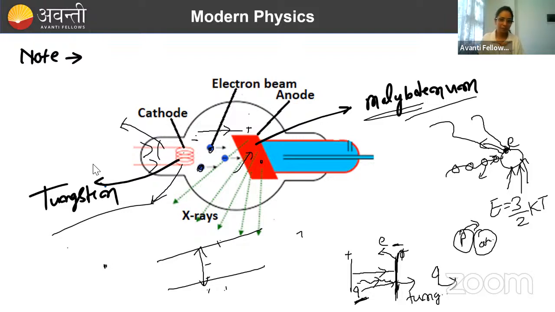Because if it is acting as a hydrogen-like element, then we can write energy as minus 13.6 by n squared times Z squared. So energy depends on the value of Z. If this Z is more, the energy difference will be more, and there is more chance of getting X-rays, because X-rays mean a high energy range. Done. So this will happen in your X-ray tube.